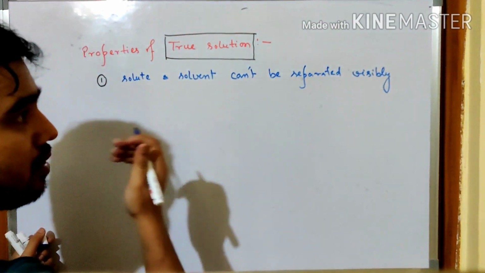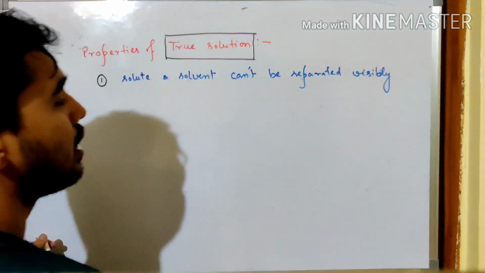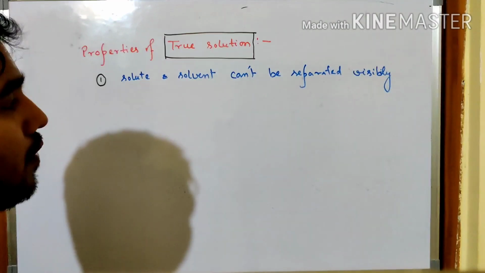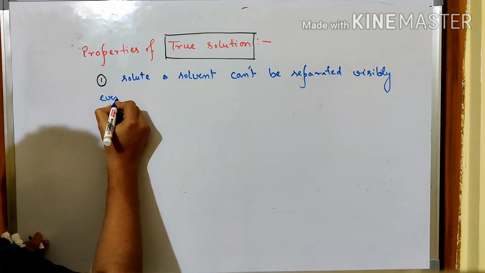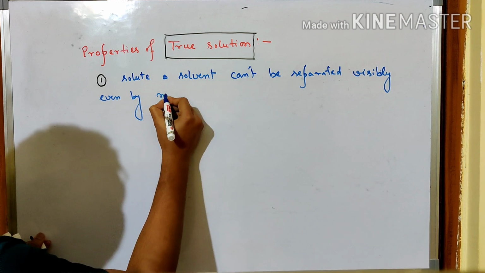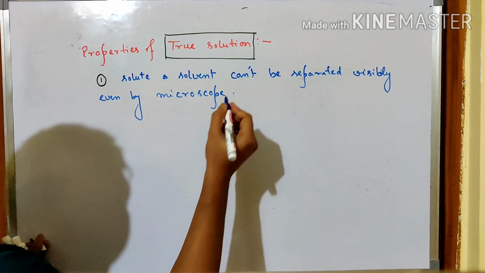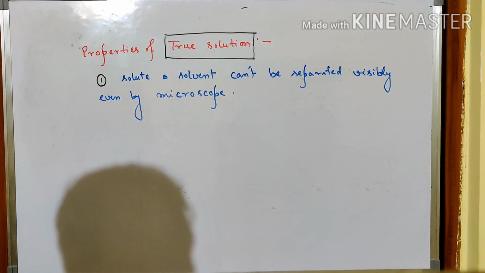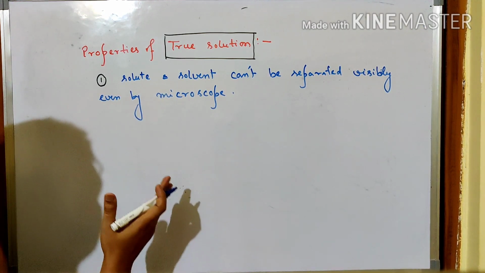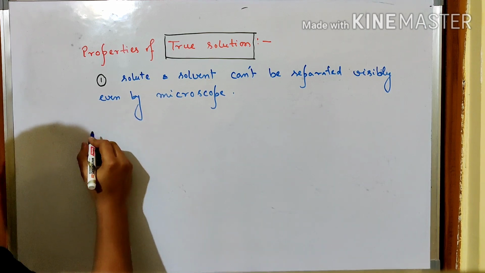means by looking at it you cannot separate the solute and solvent, even by microscope. With the help of a microscope also we cannot distinguish which one is a solute molecule and which one is solvent.